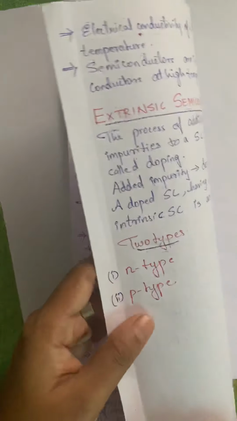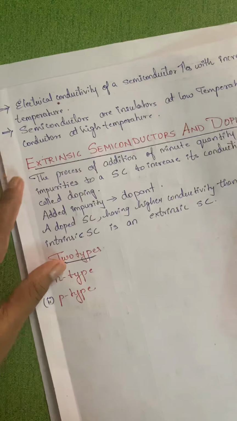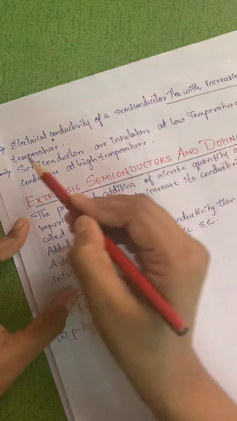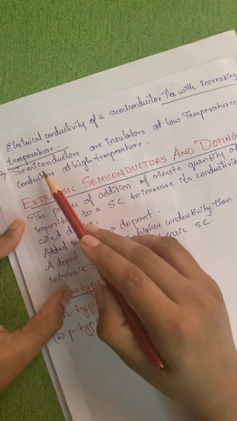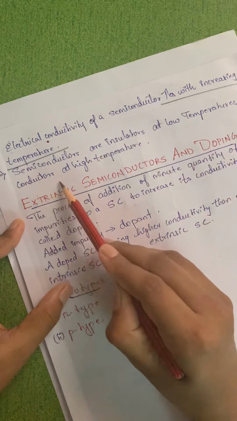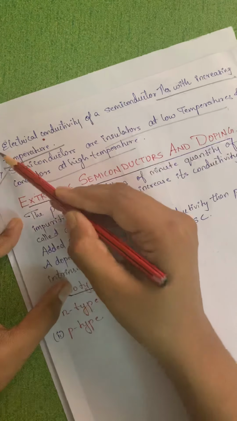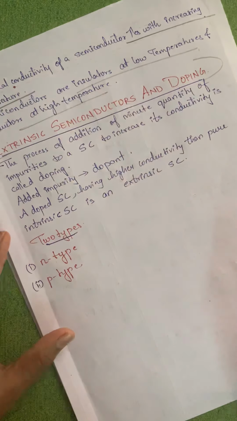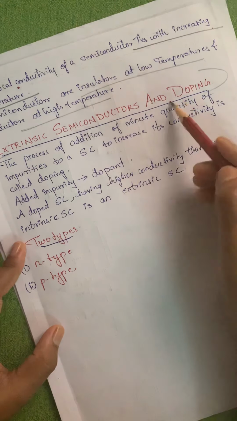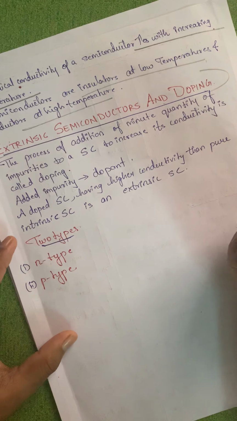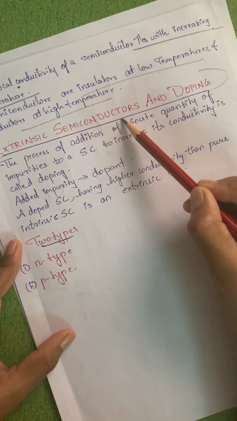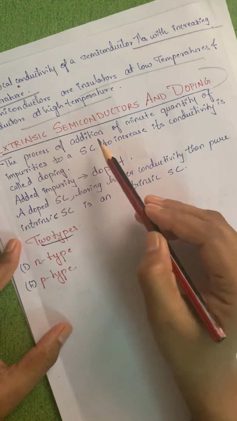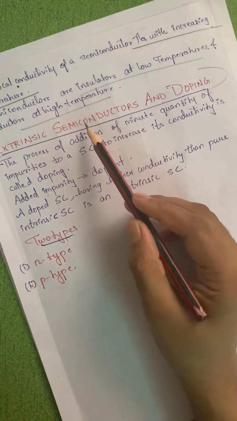Hopefully till here you understood. Electrical conductivity of a semiconductor increases with increasing temperature. We have already discussed this: semiconductors are insulators at low temperature and conductors at high temperature. These two points are done. Next, we have to understand extrinsic semiconductors and doping. Now, the process of addition. Now you know what semiconductors are.